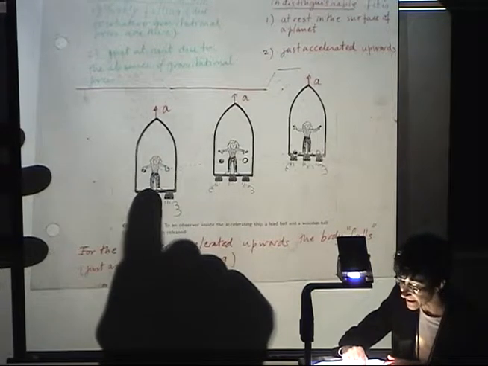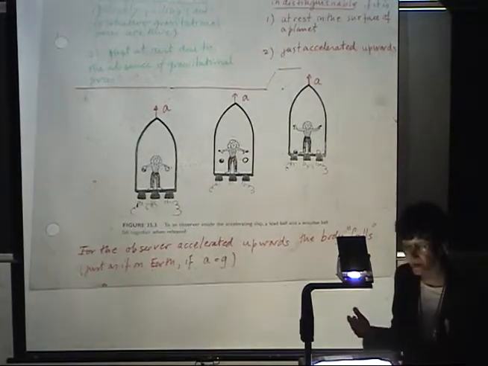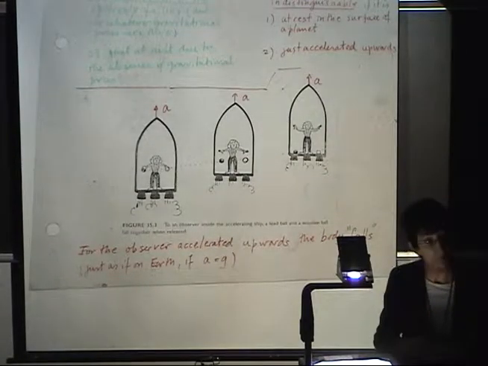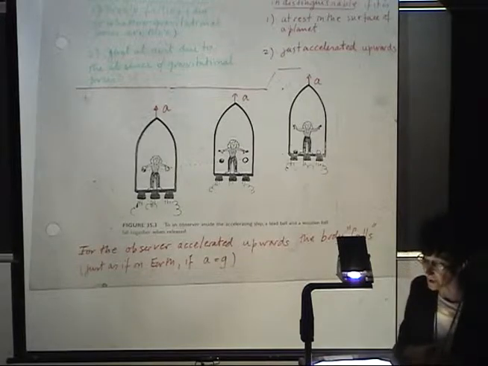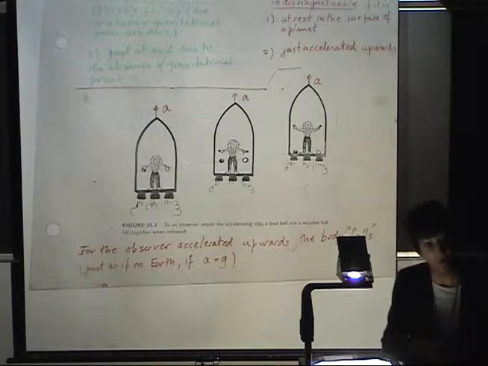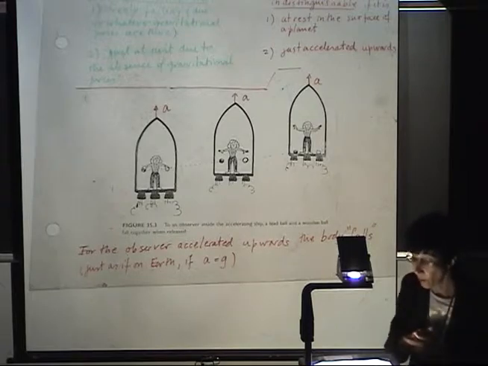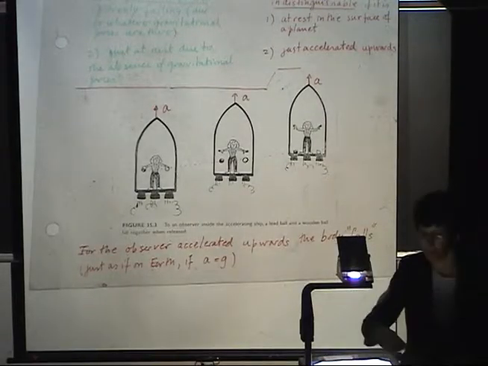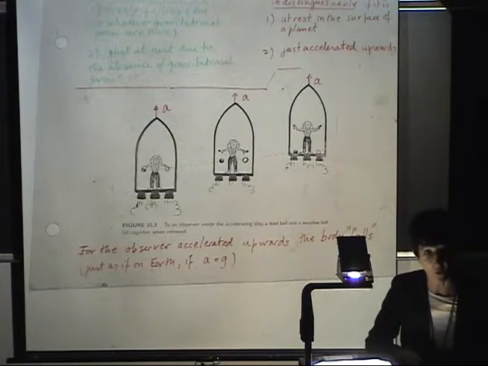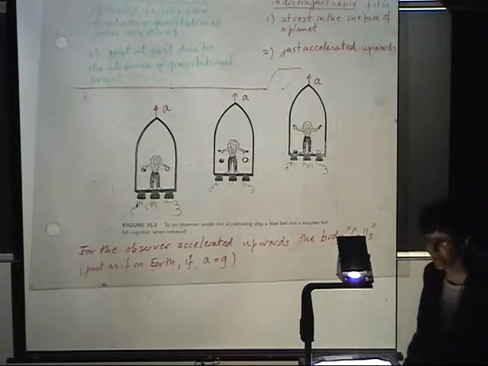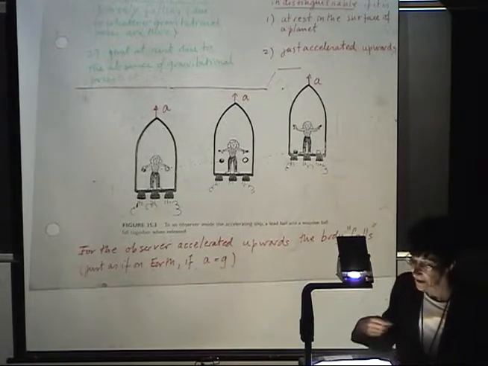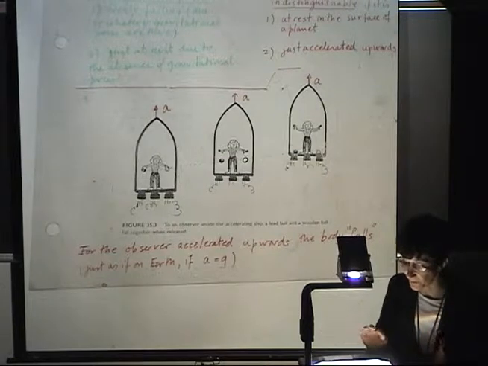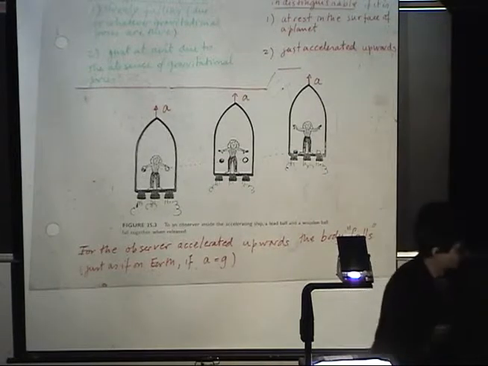From the point of view of this lady, she cannot distinguish if the balls are approaching the bottom of the spaceship in an accelerated fashion because she is on the surface of the Earth and the balls are accelerated, or if the balls stay there and it is the floor of this elevator or spaceship that is approaching the balls. So for an observer accelerated upwards, the body falls just as if it would be on Earth.